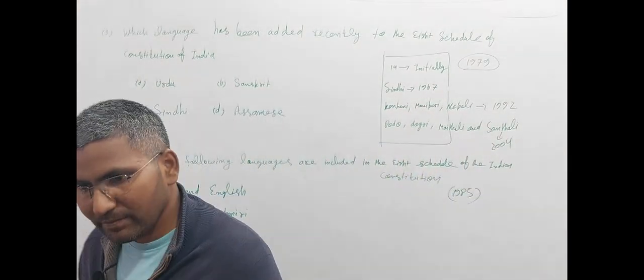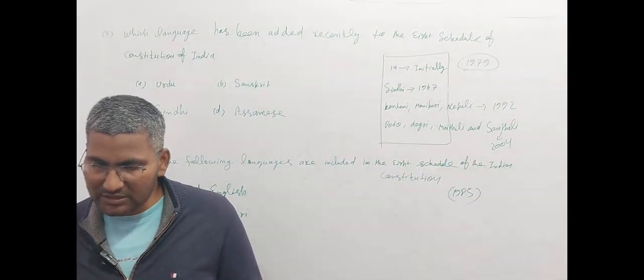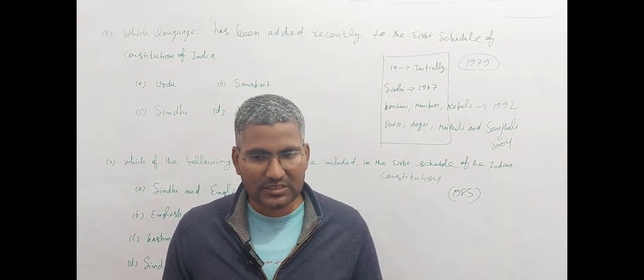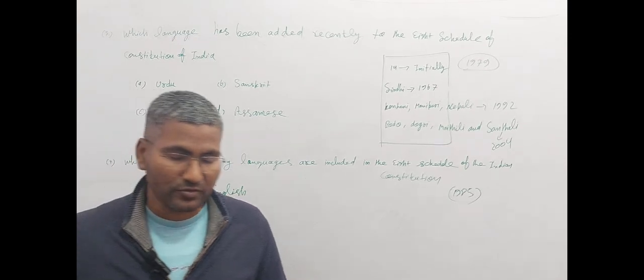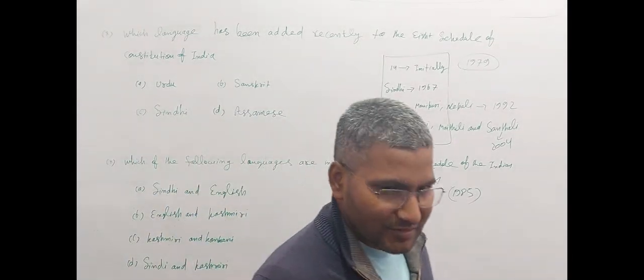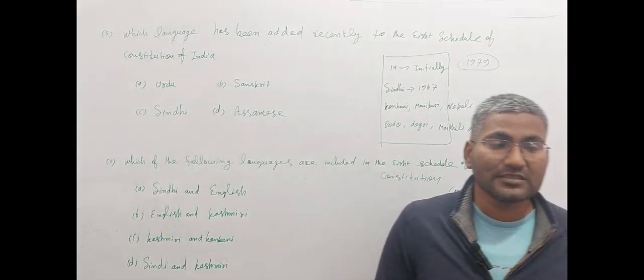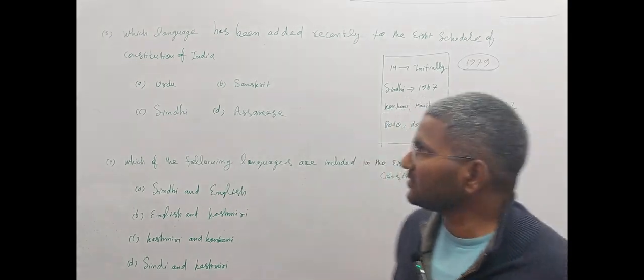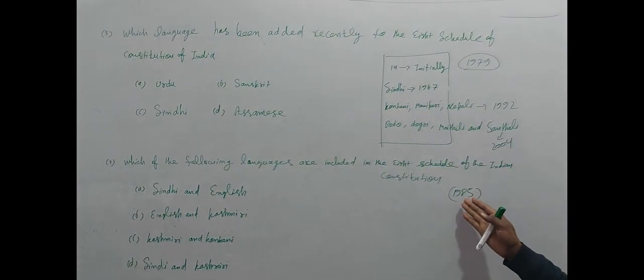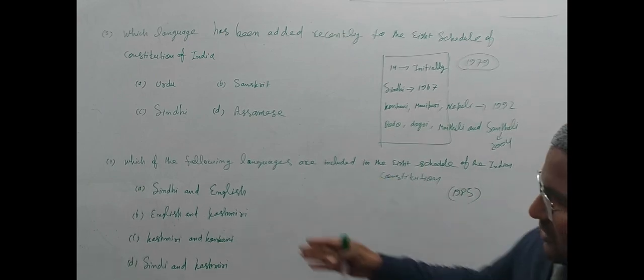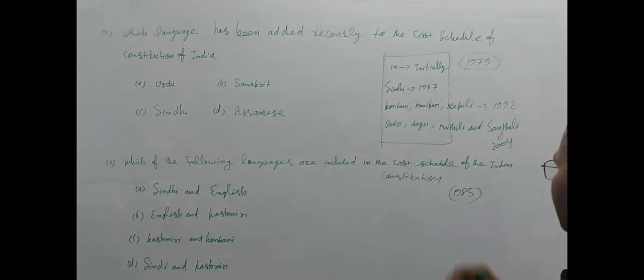The question may be asked, and the student should know the point of view, because these are previous year questions. The first question came in 1979, and the second question, question number 4, in 1985.